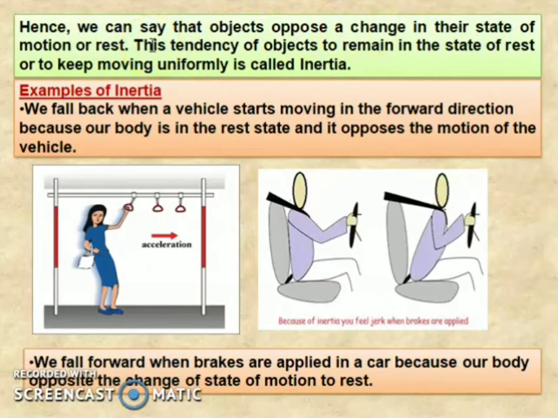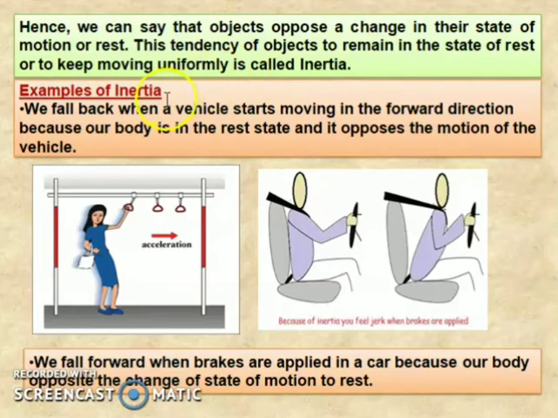This tendency of an object to remain in the state of rest or to keep moving uniformly is called inertia. So inertia is nothing but opposition to a change in its state, whether in motion or at rest.